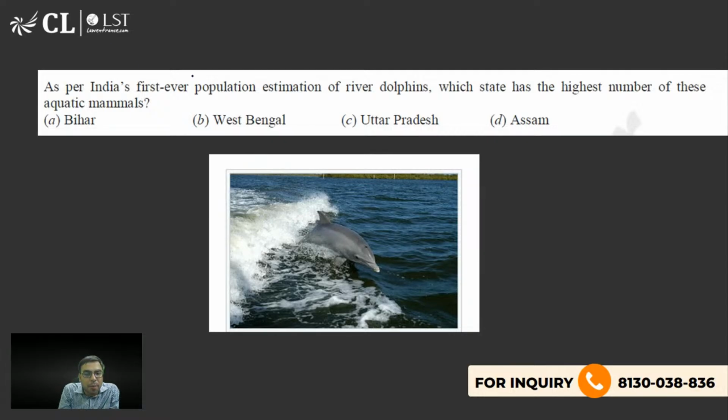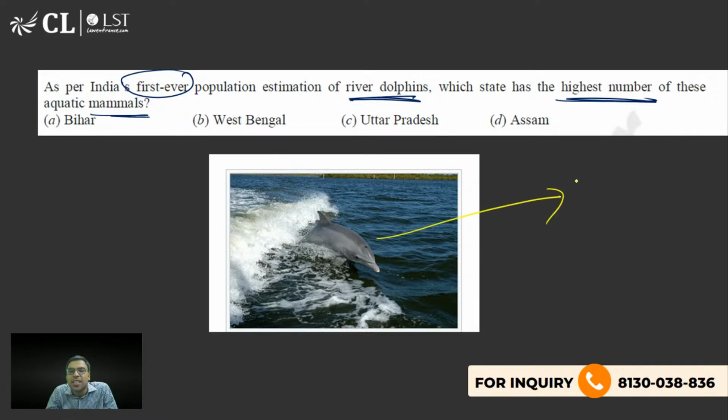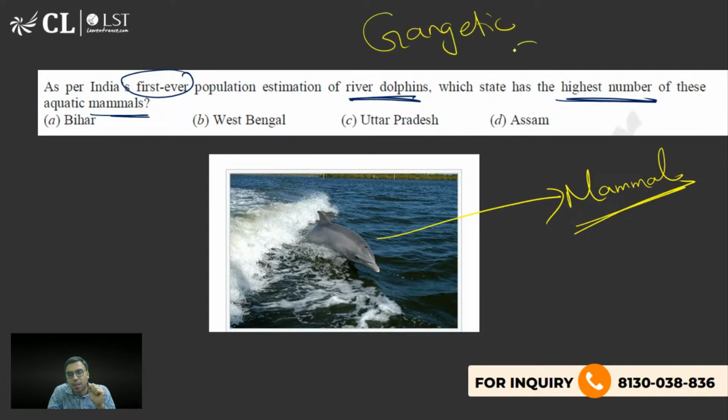As per the first ever population estimation of river dolphin, which state has the highest number of these aquatic mammals? आपने देखा होगा, this is not considered as fish, it is considered as mammal. So सबसे ज्यादा रिवर डॉल्फिन कहाँ है, कौन से स्टेट में मिलेगा? Can you tell me? तो गंगा में बहुत होता है, गैंगेटिक डॉल्फिन कहते ही हैं. Ganga river is famous for this. So basically the right answer is actually Uttar Pradesh. C is the right answer.